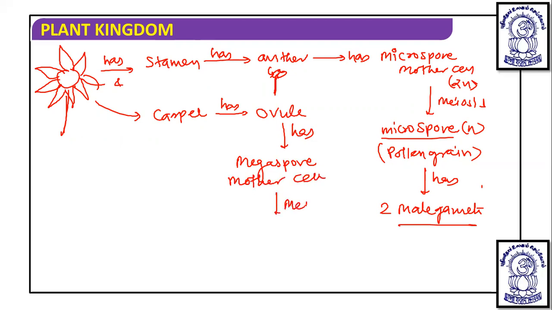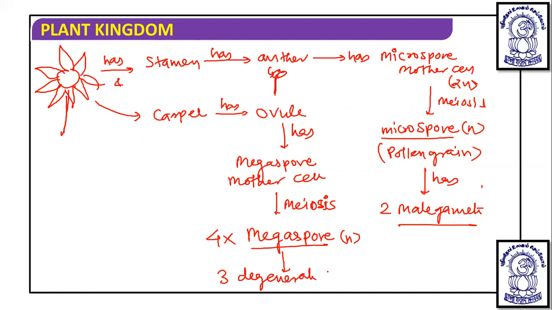This megaspore mother cell undergoes meiosis to produce megaspores, and these megaspores are haploid. Out of four megaspores, three degenerate and one survives. And here it has two male gametes. So like this life cycle happens.